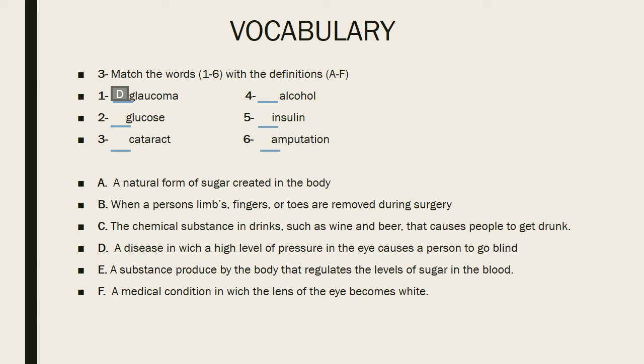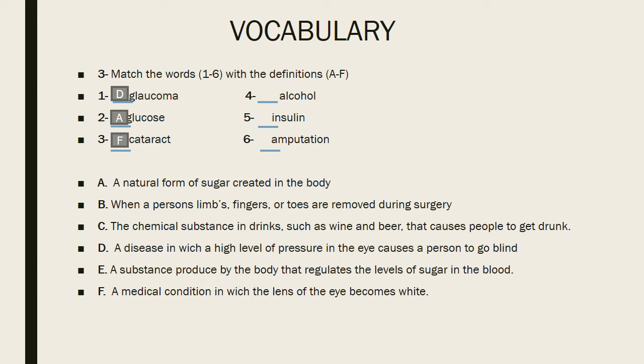Number 2. Glucose. It's letter A, natural sugar content in the body. Number 3. Cataracts. It's letter F, a medical condition in which the lens of the eye becomes white.